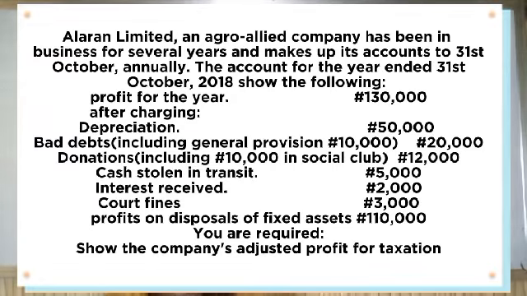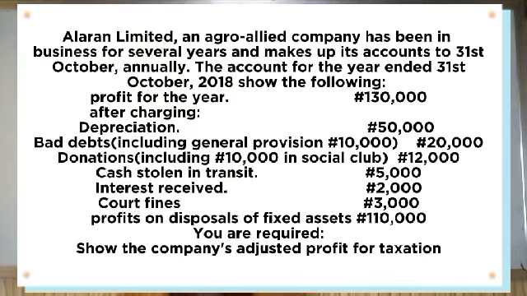We have Alaron Limited, an agro-allied company, that has been in business for several years and makes up its account to 31st October annually. The account for the year ended 31st October 2018 shows the following.